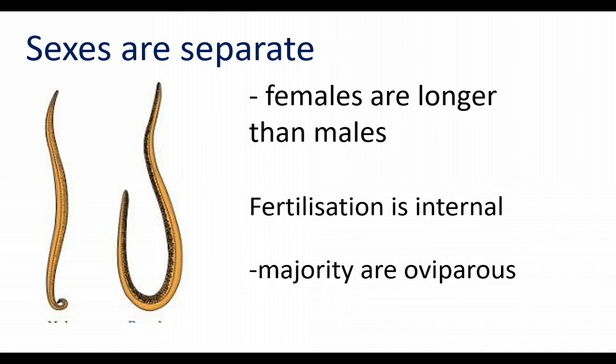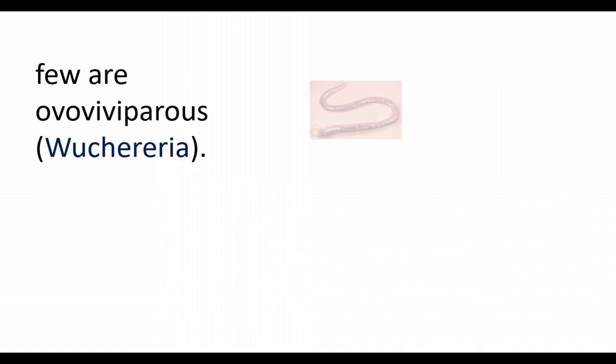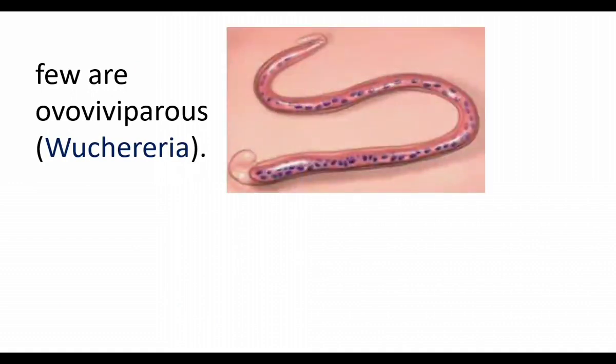The majority of the members are oviparous. Oviparous members lay eggs. Example, Ascaris. A few roundworms are ovoviviparous. Example, Wuchereria. In ovoviviparous worms, egg development takes place and hatching of the egg takes place inside the body of the animal. Wuchereria causes the disease elephantiasis.